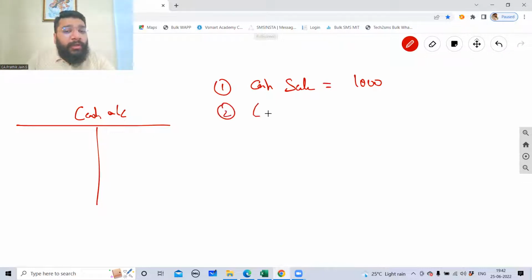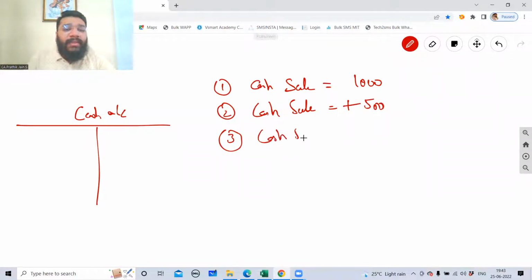On day two, you did a further cash sale of 500 rupees. What will I do, add or minus? Add. So plus 500. Then on the third day, I did a further cash sale of another 1,500. So plus 1,500.